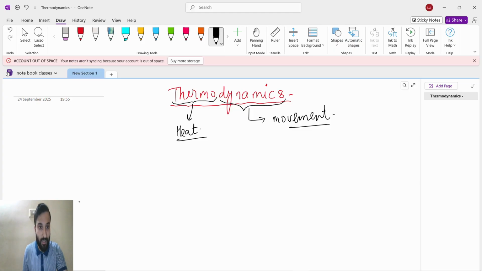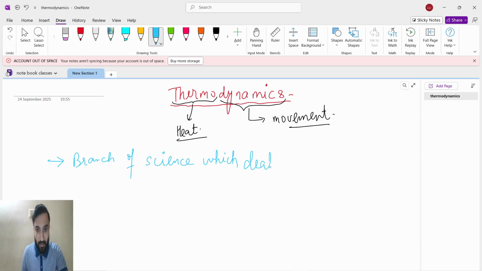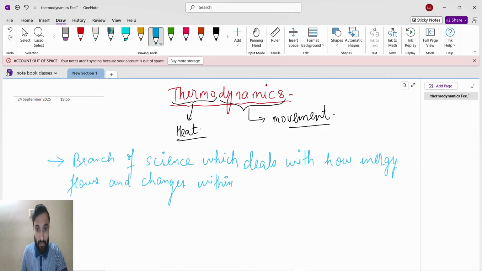So here I will write it. Thermodynamics is a branch of science which deals with how energy flows, very important, and changes within a system. Don't get confused by seeing my handwriting, guys.